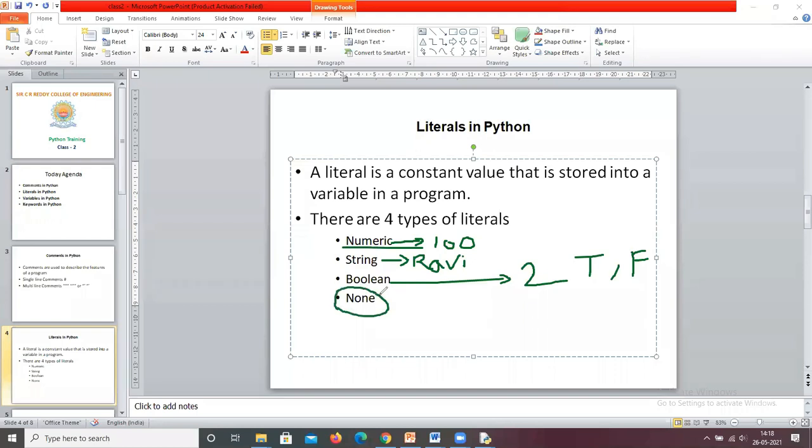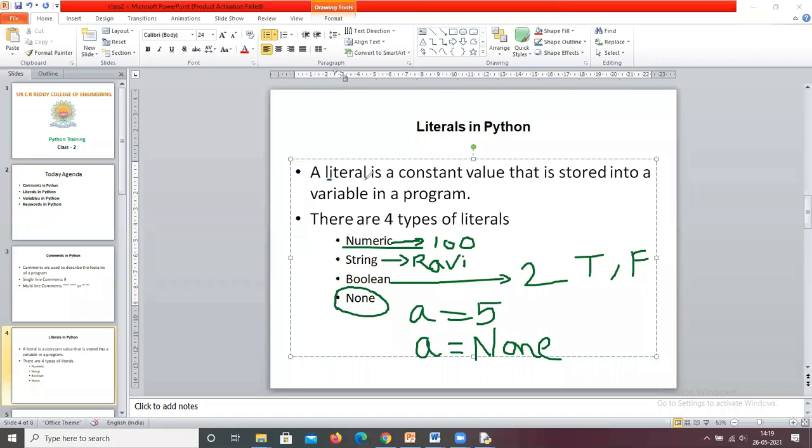And another one is none. None means nothing. For example, I want to assign a number to a variable: a equals to 5. What is the value of a? The value is 5. Now I don't want to assign any value to this variable a, then I can write none. None is a keyword. Now, what is the value of a? The value is none. So nothing is stored in a.